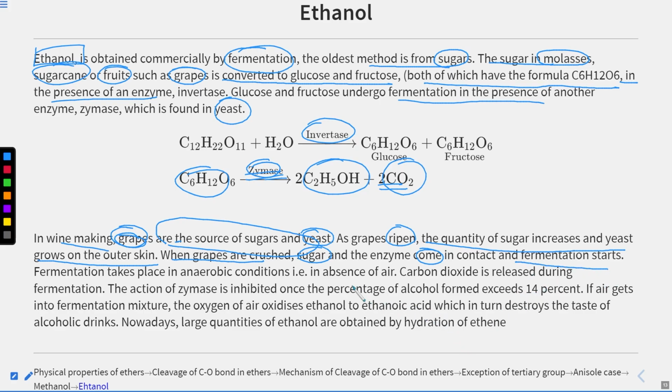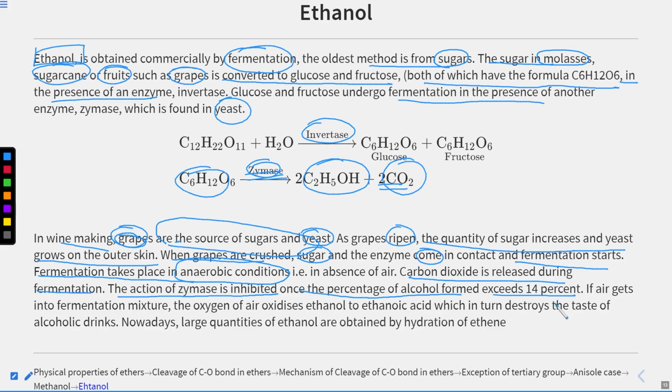Fermentation takes place in anaerobic condition, that is in the absence of air. Carbon dioxide is released during fermentation. The action of zymase is inhibited once the percentage of alcohol formed exceeds 14%. Why is it so? It is simply due to Le Chatelier's principle, that it can only form product up to a certain extent. After that, we have to remove or isolate our alcohol to get pure alcohol. But after 14%, it does not happen.